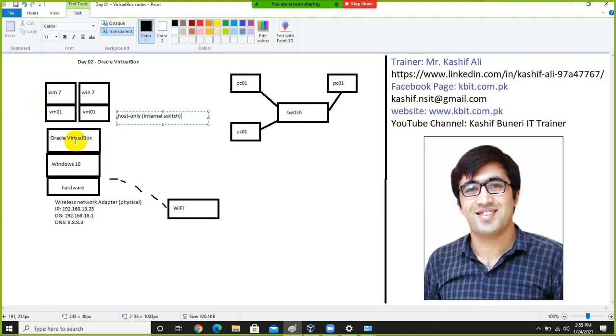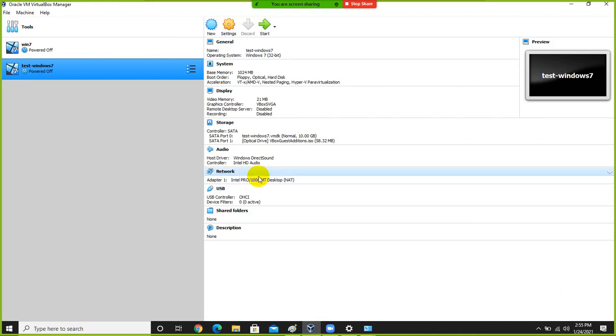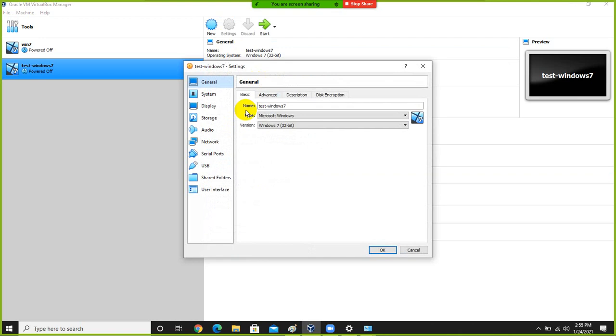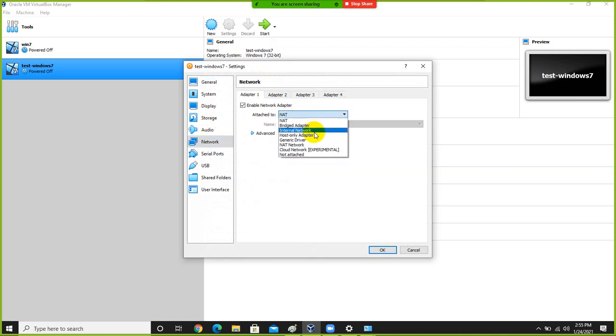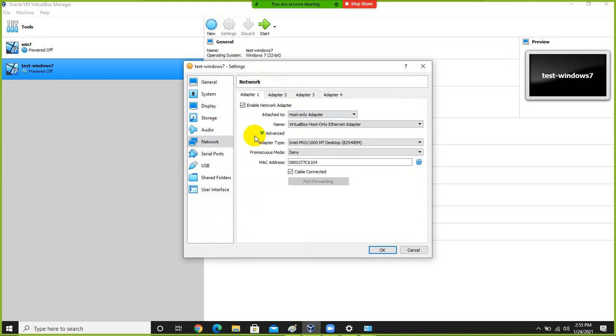So if I want to connect these machines, I will change the network setting like this. First I will change the network setting of each machine to host only adapter, right?